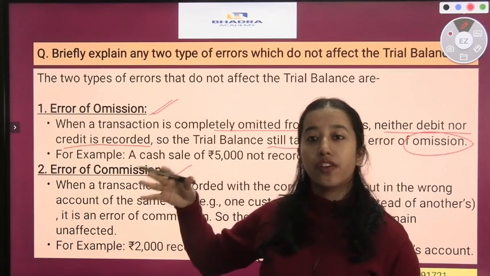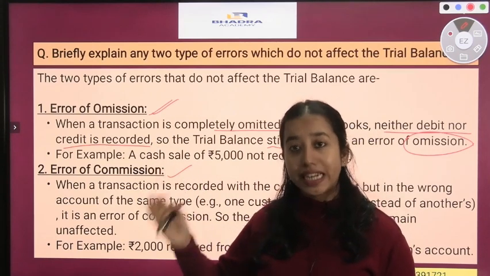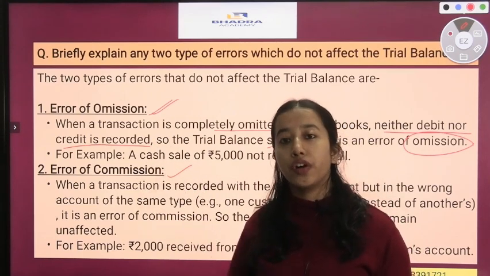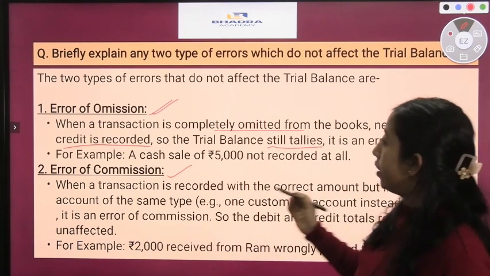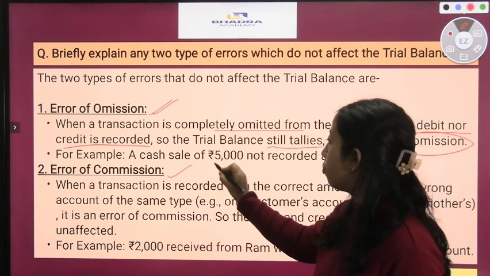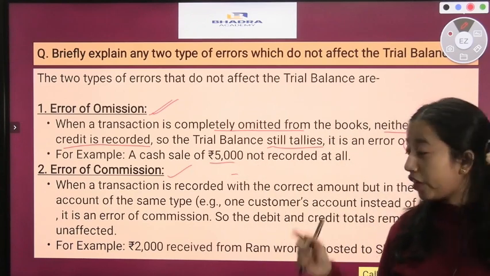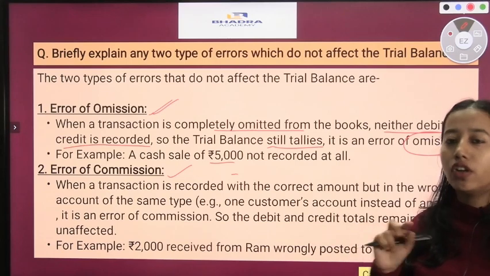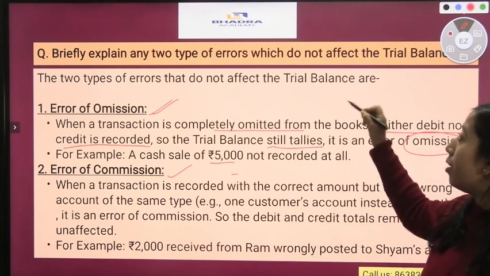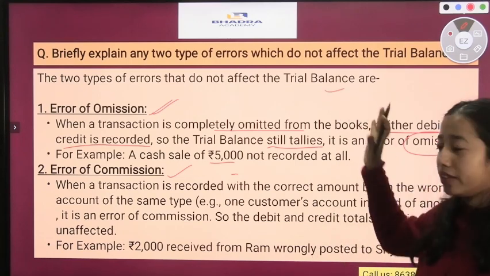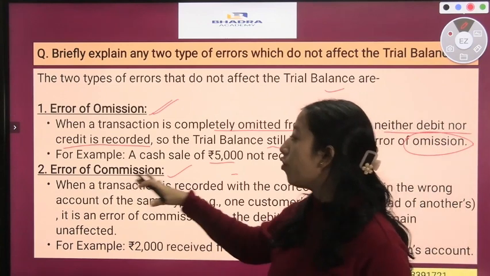And in case of error of omission, the trial balance will tally because the whole transaction is not recorded at all. For example, here a cash sale of rupees 5,000 is not recorded at all. So if that transaction is not recorded at all, it will not affect anywhere. So therefore, the trial balance will be tallied. The next error is error of commission.